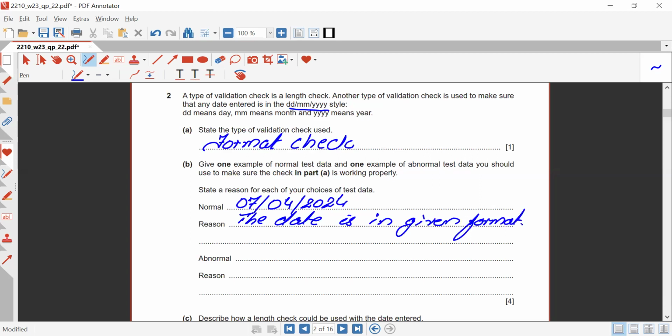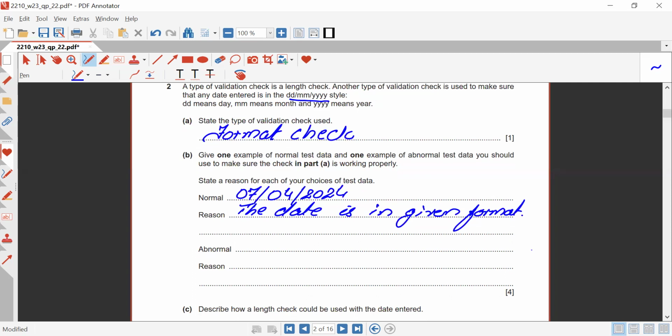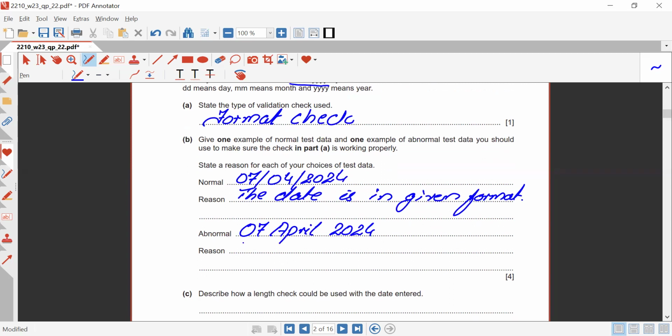Now for the abnormal data. We can write it down for the abnormal data with today's date in the format 07 April 2024. Now why is it abnormal? The format does not allow for a string or words, you may write.